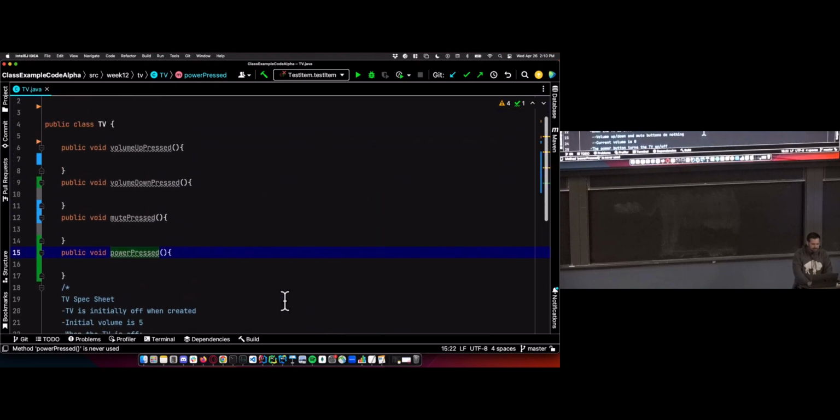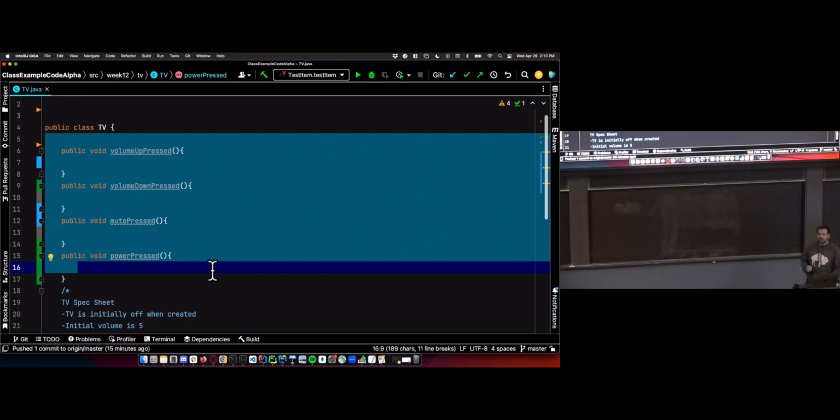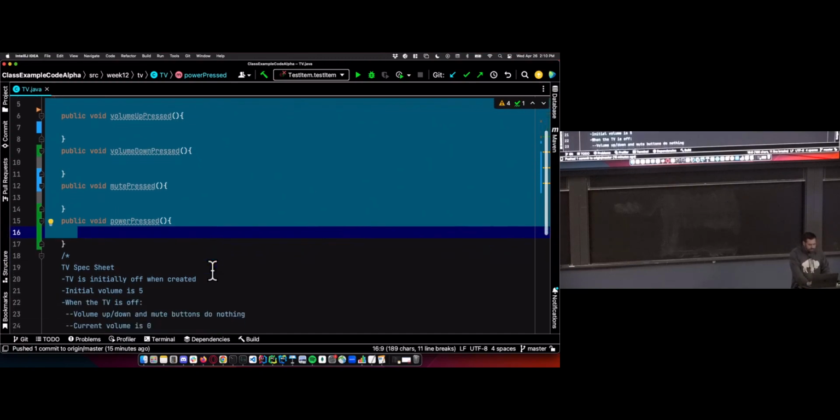Okay. So it looks like we have our 4 buttons. Volume up, volume down, mute, and power. We don't have too complex of a remote on this thing. Just a 4-button remote. Volume up, volume down, mute, and power.